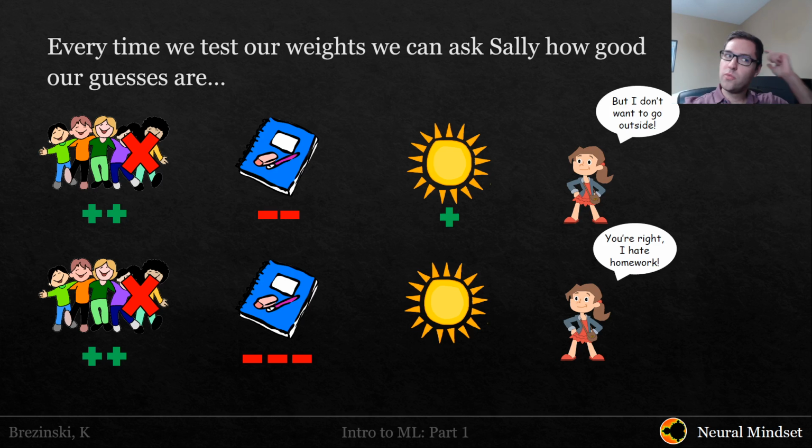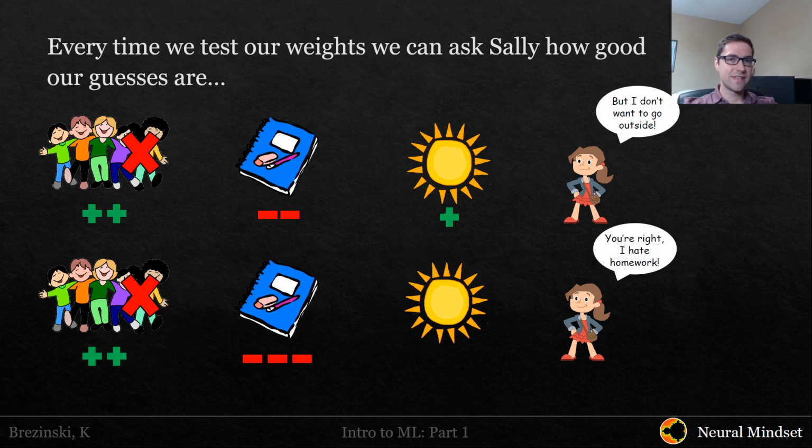Additionally, she has homework. At the beginning we're not quite sure, so we're going to assign that 2 negatives. Additionally, it's sunny outdoors, right? We don't know if it's a great positive or great negative. When we looked at the table in the last presentation, we noticed that, give or take, maybe it makes a difference or not. So we're just going to assign it 1 positive to begin with. So we have 2 positives plus 2 negatives plus 1 positive, meaning the net decision that we predict her to make is to go outdoors.